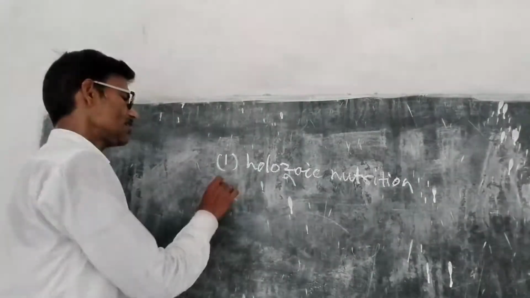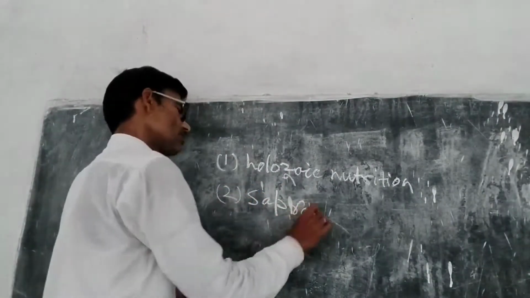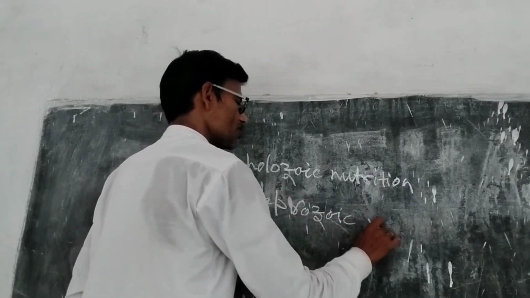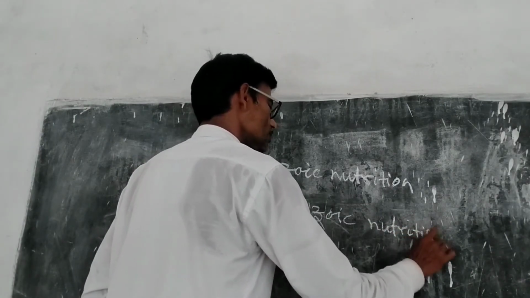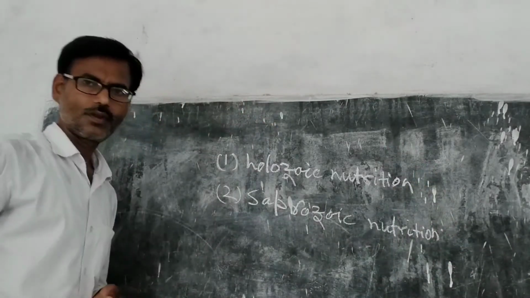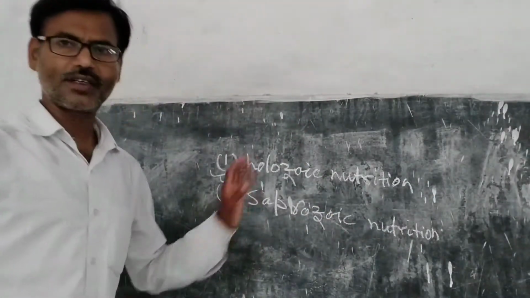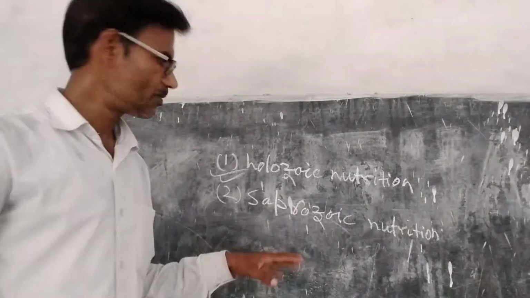Holozoic, and the second is saprozoic. Okay. In most animals we see the holozoic type of nutrition. Right? Saprozoic nutrition is seen in only a few animals.